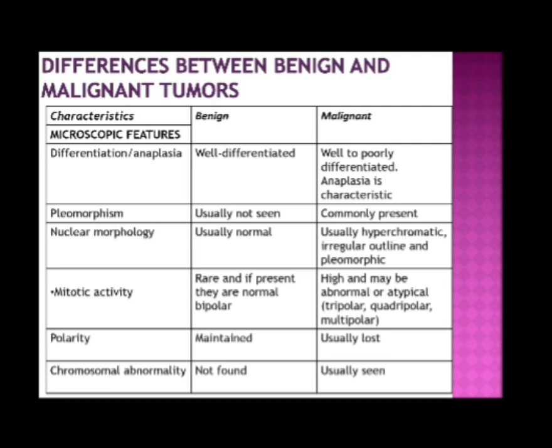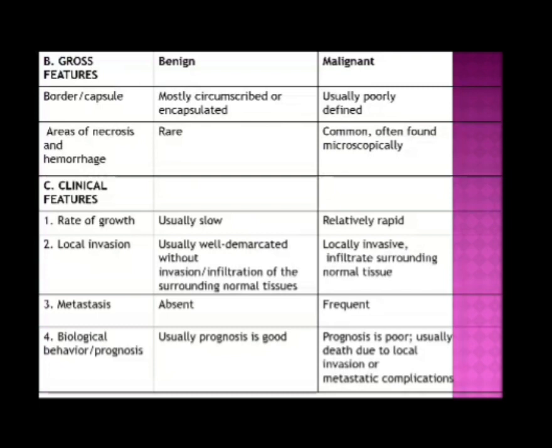Chromosomal abnormality: in benign not found, in malignant usually seen. According to gross features, border or capsule: benign mostly circumscribed or encapsulated, malignant usually poorly defined. Areas of necrosis and hemorrhage: in benign rare, in malignant common, often found microscopically.